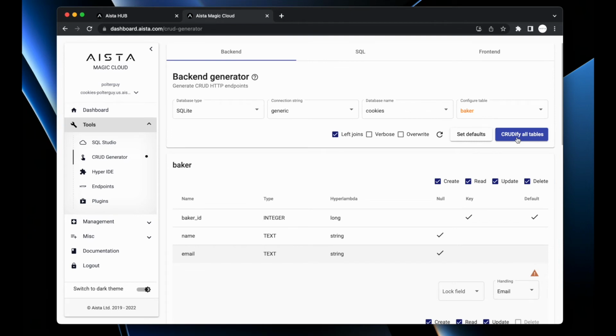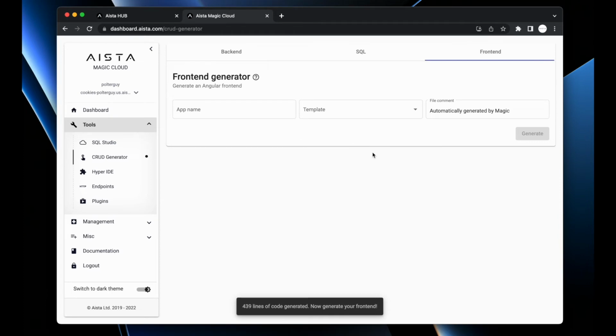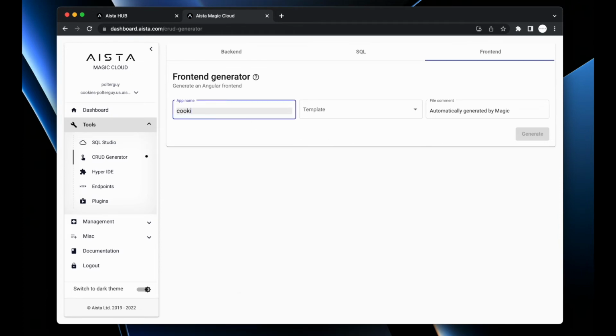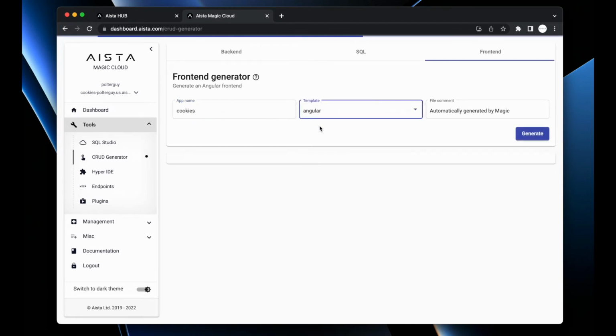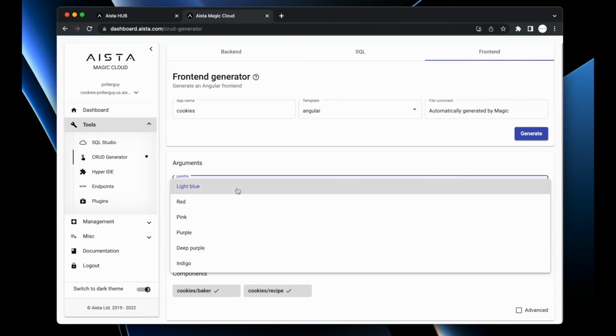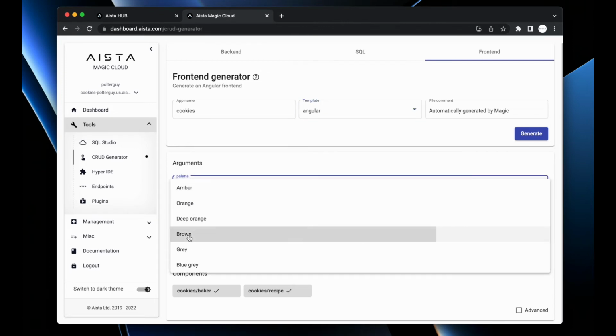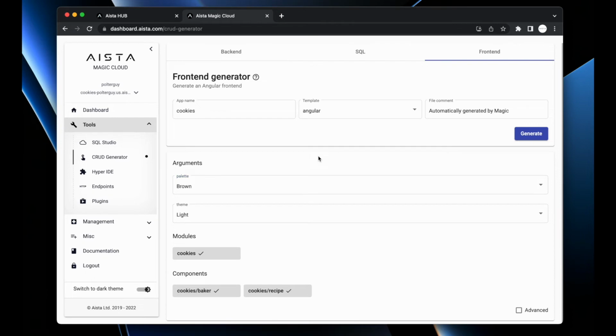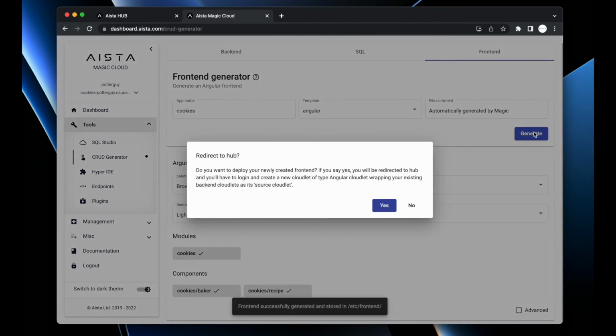So I'm now done configuring everything. So I'm just going to click Crudify all tables. And I'm now done with my API. Then I can give my app a name. I'm going to call it cookies. Big surprise. Then I'm going to choose template, Angular. Then I can choose my coloring. Okay, let's choose brown. It's a good color for cookies, I guess, since chocolate happens to be my favorite cookies. And then I can click generate. And I'm now done. I now have a database, I have an API, and I have a front end.